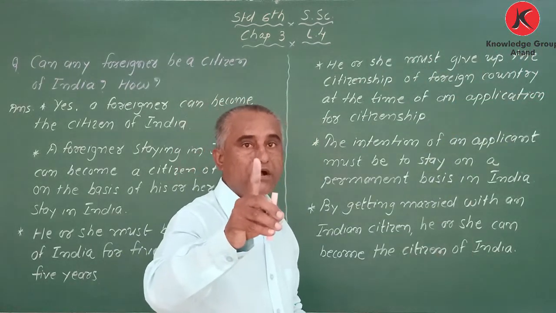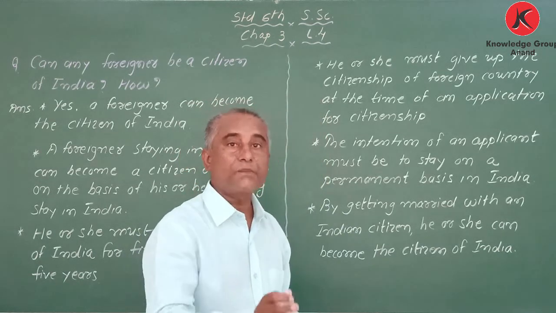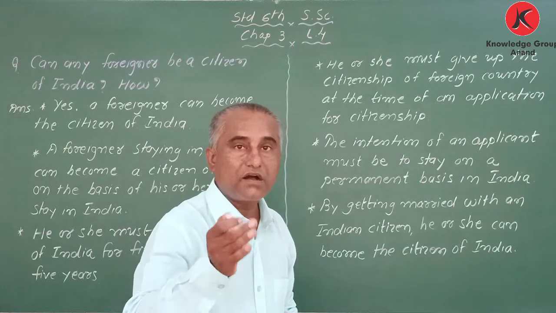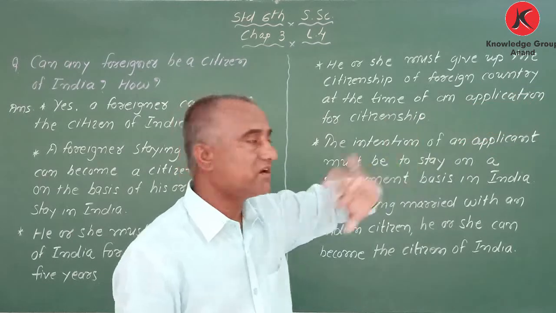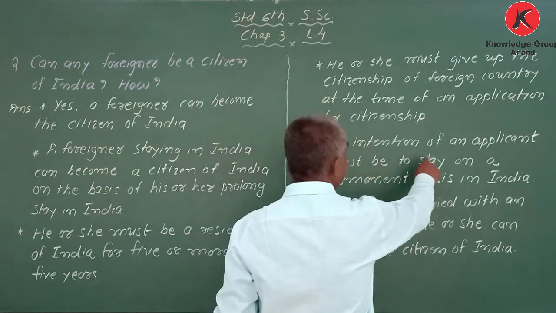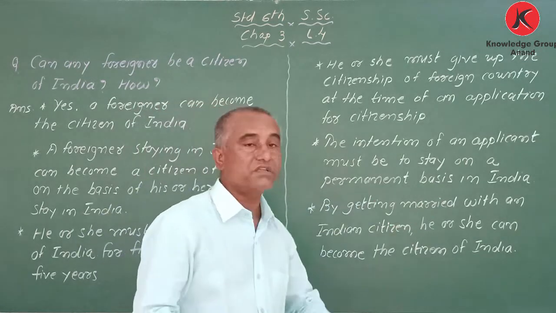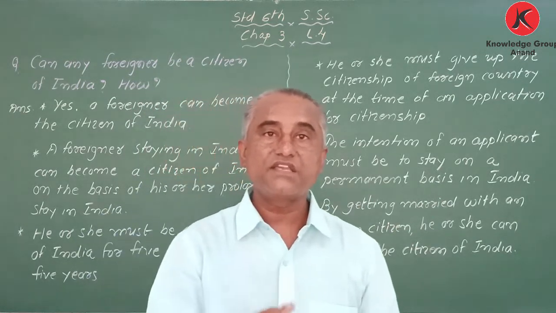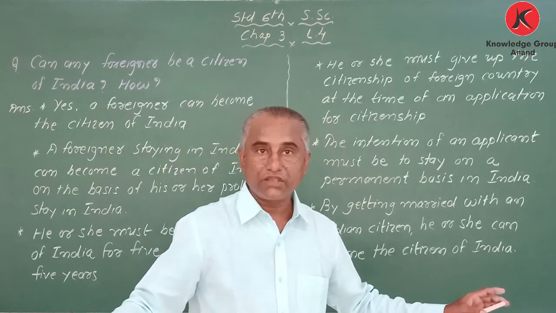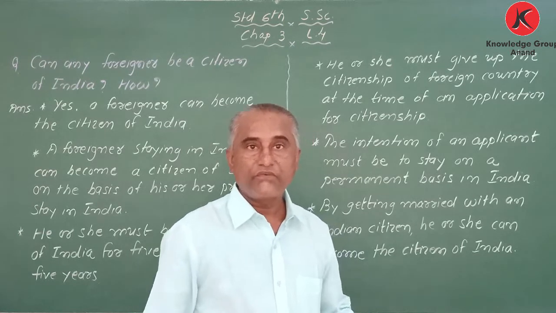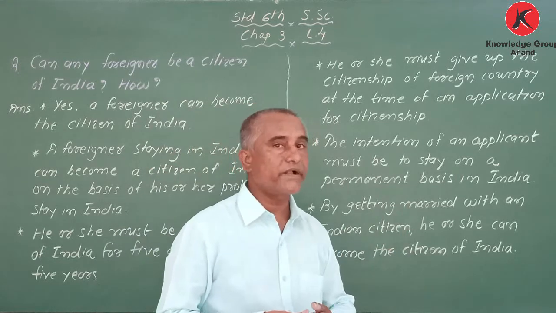Prolonged stay, how much? 5 or more than 5 years. Okay, after that he applies, but at the time of applying, he must give up the citizenship of that country. Next, the intention of an applicant must be to stay on a permanent basis in India. It means once he applies, he has to stay in India throughout life. Okay, for a long time. Okay, we cannot say after 5 years again I will change the citizenship of India and I will go to the other place. No, my dear student.